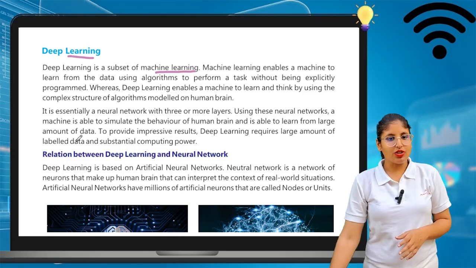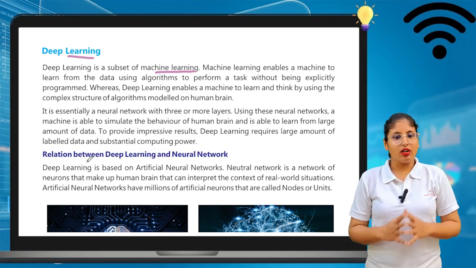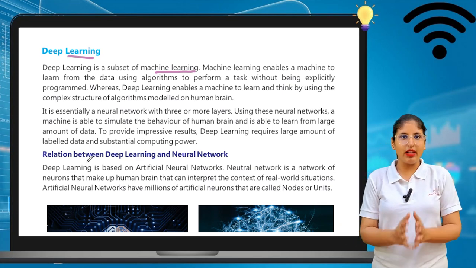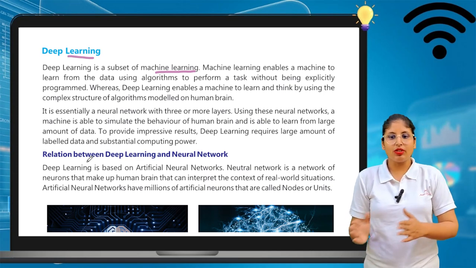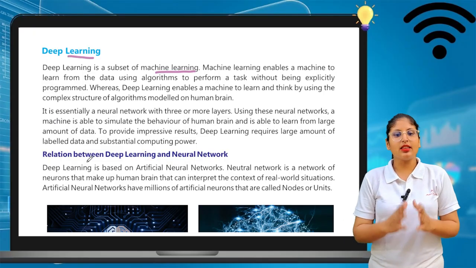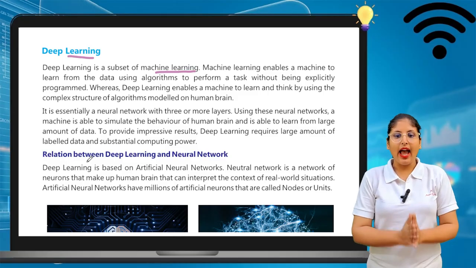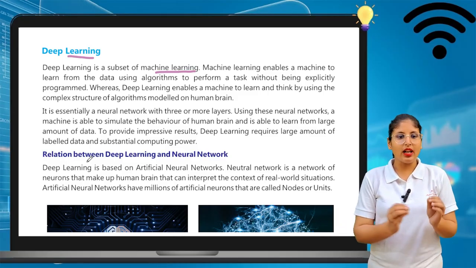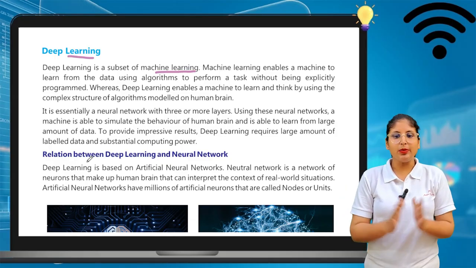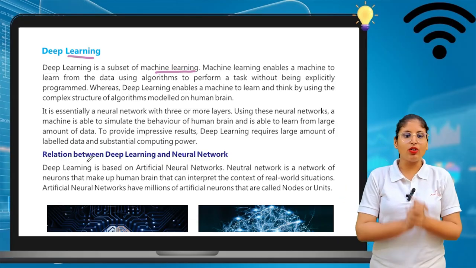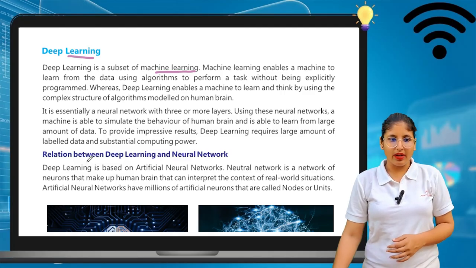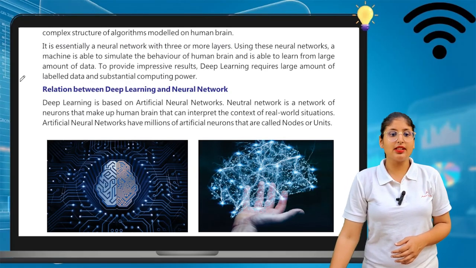It is essentially a neural network with three or more layers. Using these neural networks, a machine is able to simulate the behavior of the human brain and learn from a large amount of data. To provide impressive results, deep learning requires a large amount of labeled data and substantial computing power.